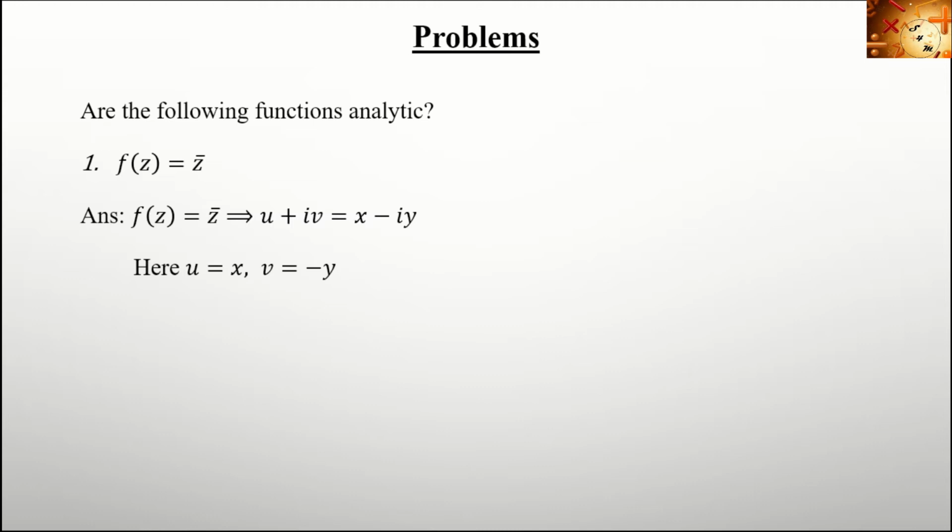Here we are going to check whether f of z equal to z bar is analytic or not. So it is enough to show that it satisfies the Cauchy-Riemann equations. So we want to find the partial derivatives of u with respect to x and y, and v with respect to x and y. So let's see what ux is. Ux means dou u by dou x. Ux equal to 1 because u equal to x. So the derivative of u with respect to x is equal to 1. And what about uy? Here u equal to x, no terms of y, so the partial derivative with respect to y is 0.